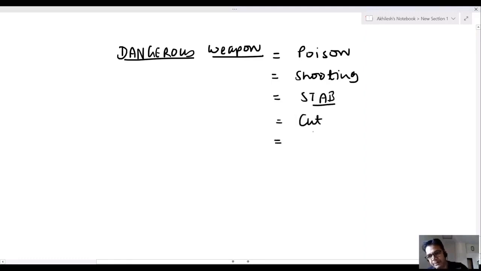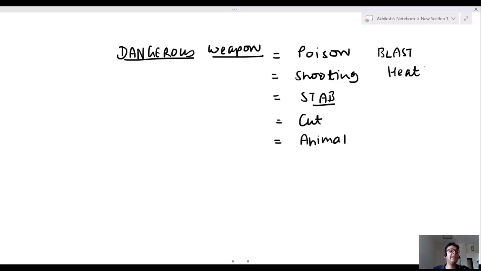A cutting weapon is a dangerous weapon. Sir, some animals are also dangerous weapons. Bomb blast is a dangerous weapon. Heat is a dangerous weapon. So poisoning, shooting, stabbing, cutting, animal: if you use any snake or scorpion to kill someone, that is a dangerous weapon.